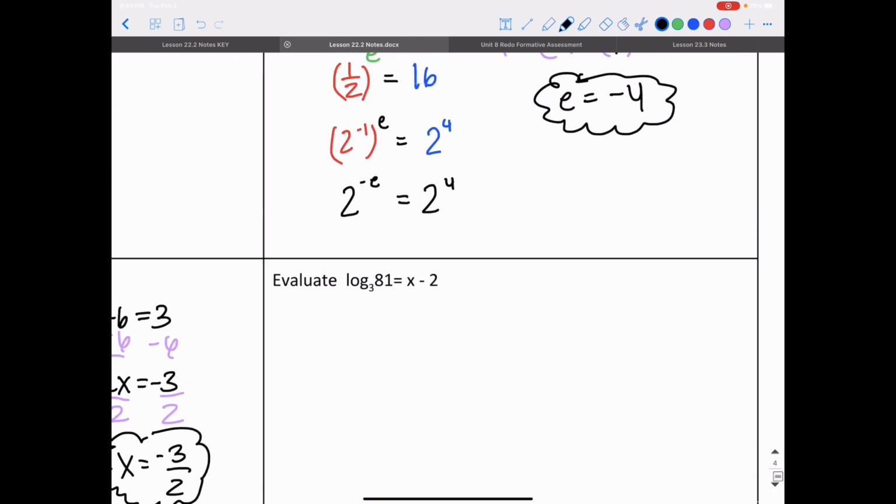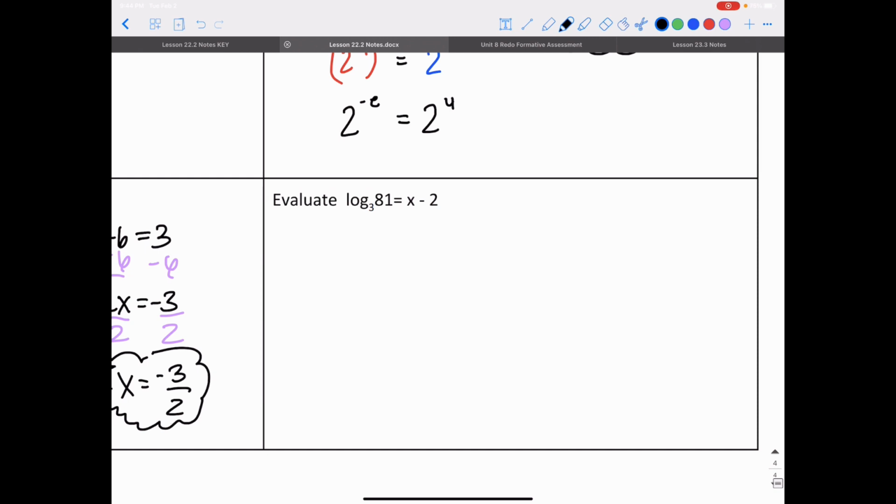For the last one, I'm going to evaluate log base 3 of 81 is equal to x minus 2. I want you to try this one on your own, actually. So try that one on your own.